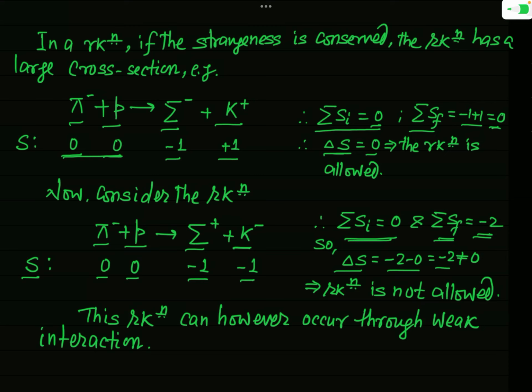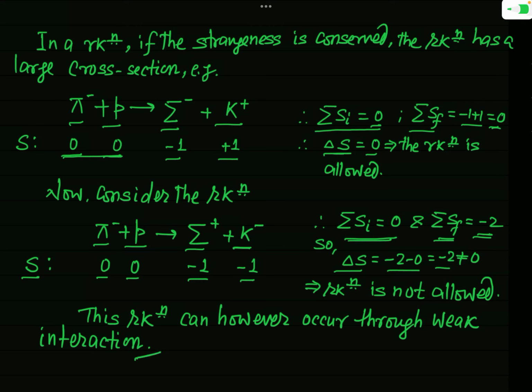But you should remember that this process is allowed through the weak interaction. As I have told you earlier, a process which is not allowed on the basis of conservation of strangeness number, that is on the basis of the strong interaction, may occur through the weak interaction. So this reaction also occurs through the weak interaction.